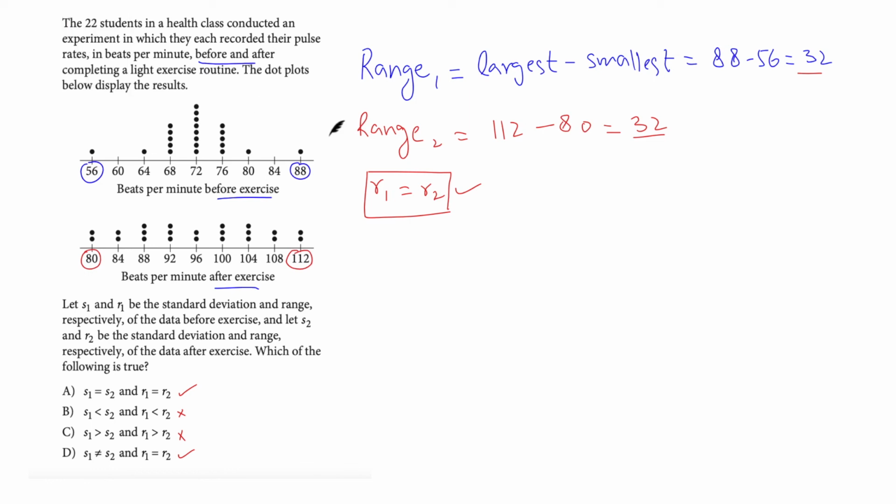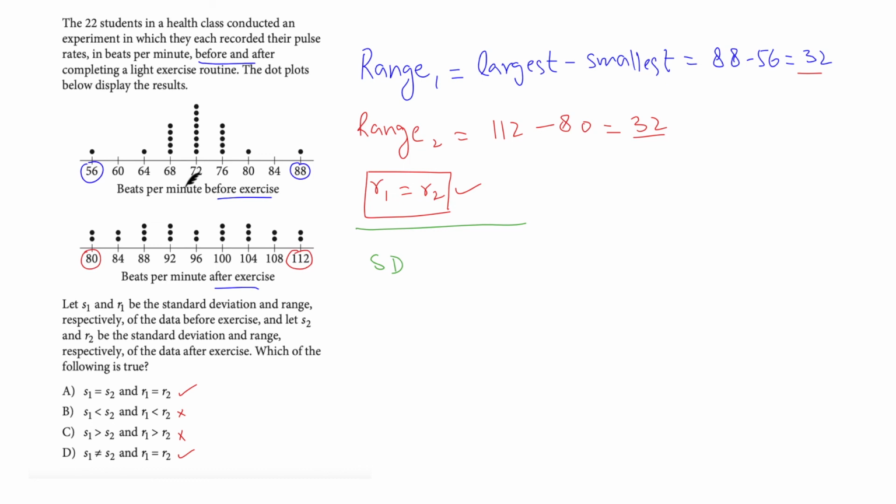Now we need to look at the standard deviation. Now this is important. You need to understand that the two data sets have different standard deviations. How do we know that? Both dot plots show distributions that have a mean near the center value of the dot plot. This is something that you should be able to identify. I don't know the exact value of the mean, but I know it should be somewhere here. It should be somewhere here.